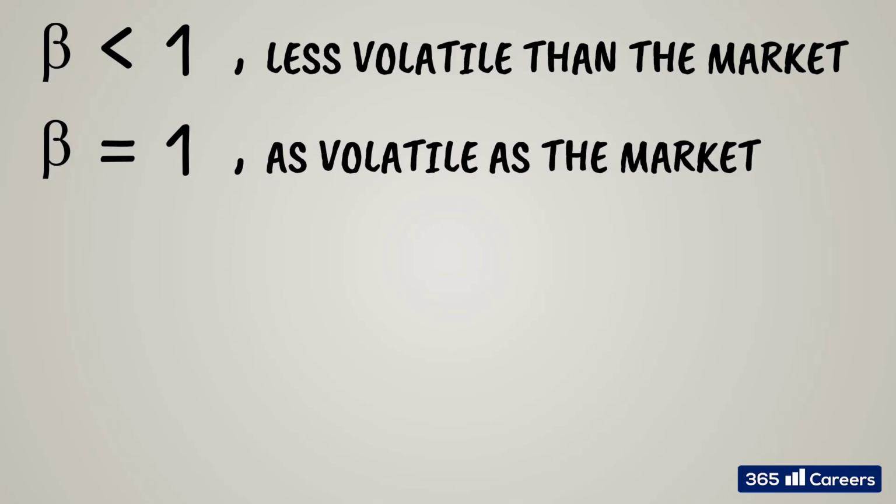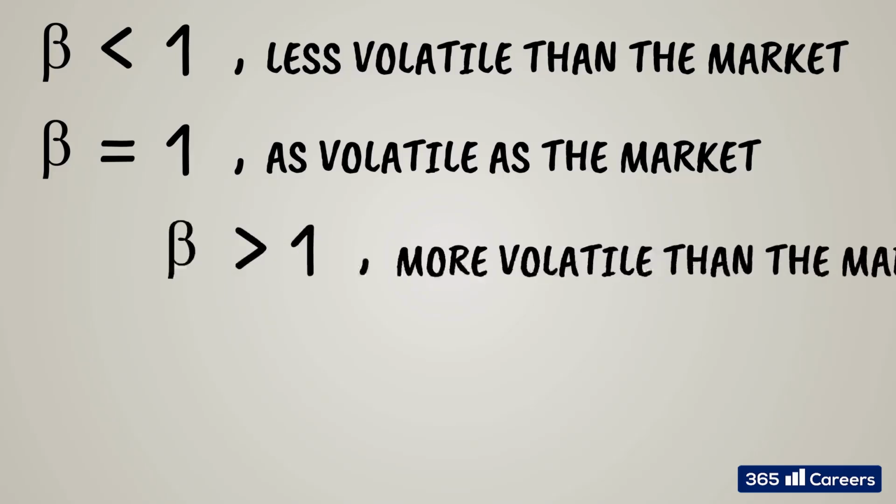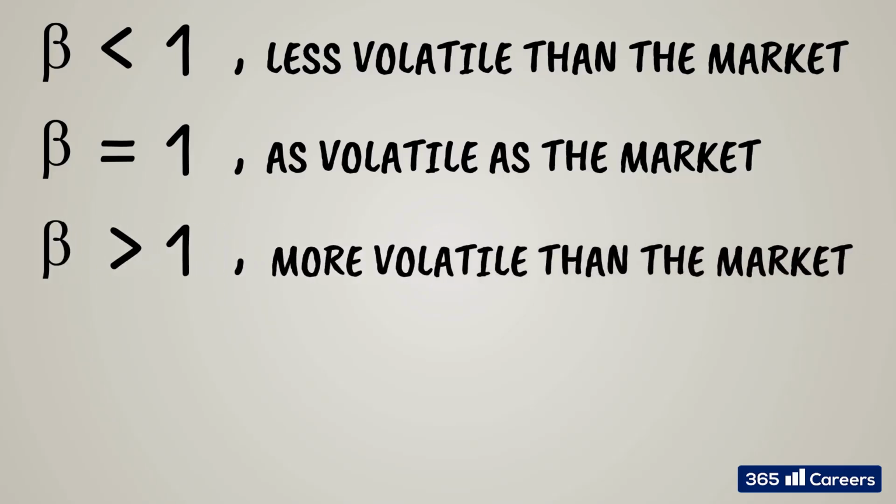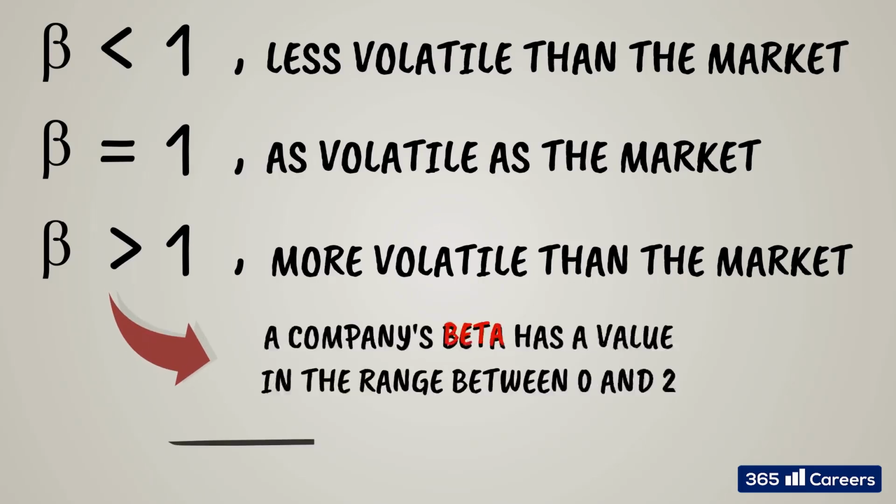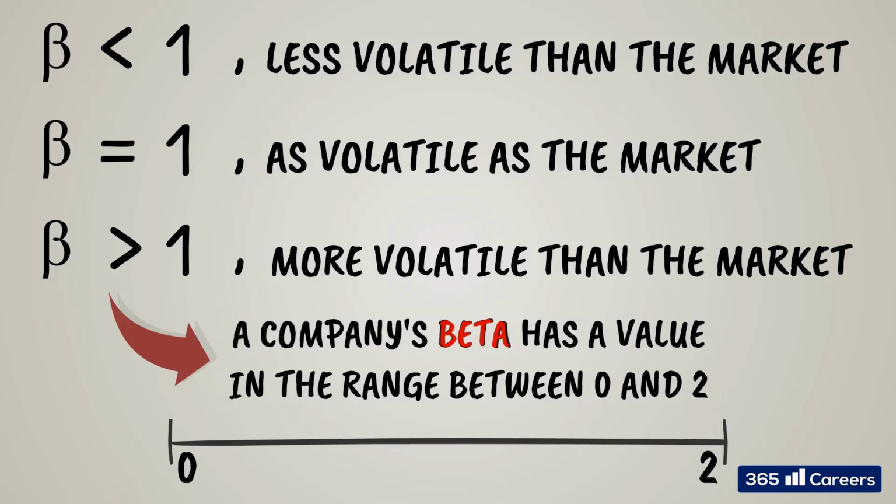If the market gains 1%, it will also gain 1%. If the market loses 5%, it will lose 5%. Stocks that have a beta higher than 1 are considered aggressive and are more volatile than the market. If the market grows 2%, the respective stock will probably earn 2.5 or 3%, and so on. You get it, right? A company's beta will typically have a value ranging between 0 and 2.